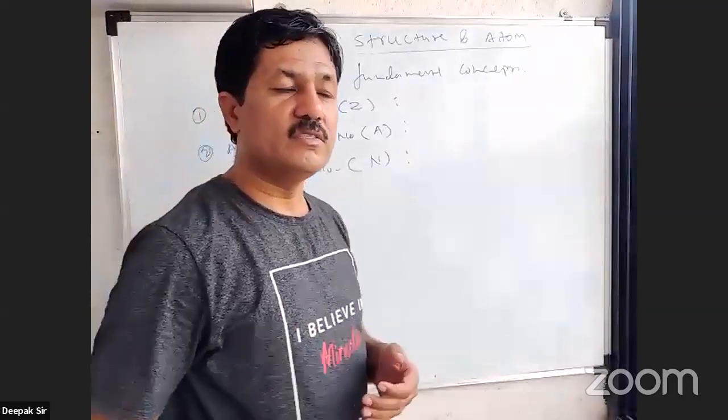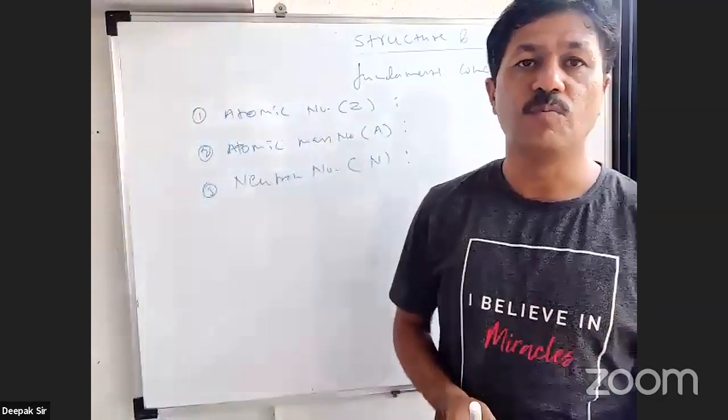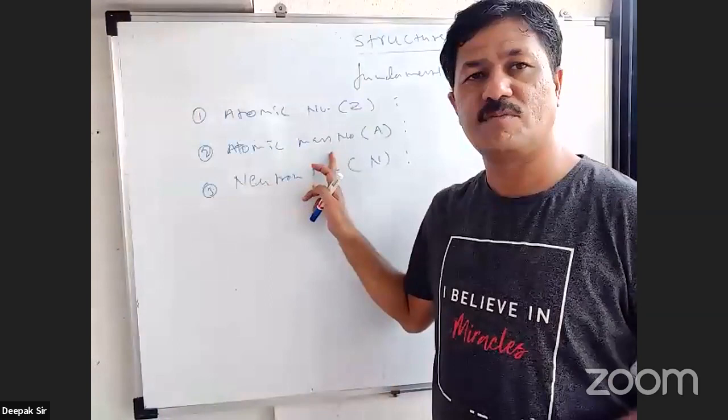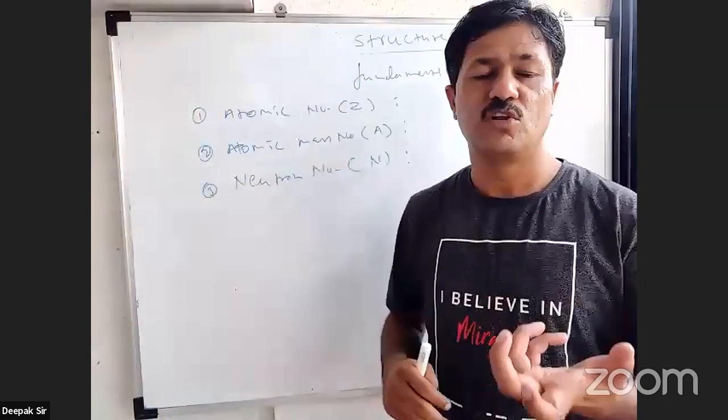Number one, the atomic number of an atom. Number two, atomic mass number, that is atomic weight. And third, the neutron number of an atom.